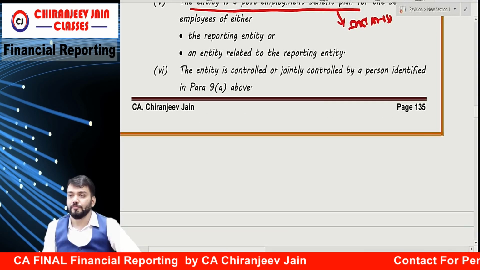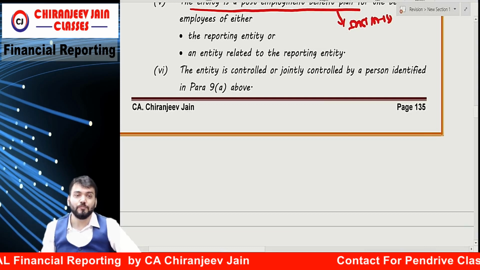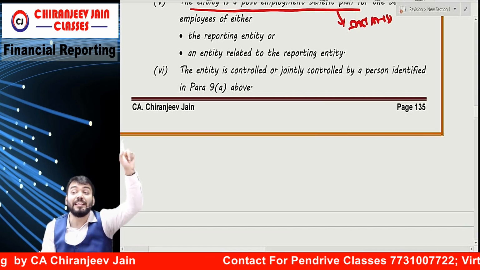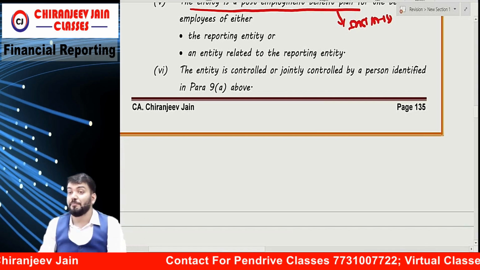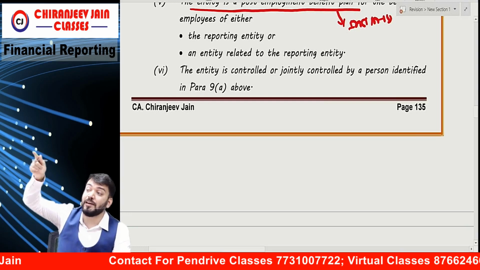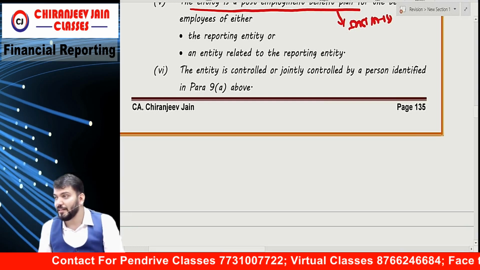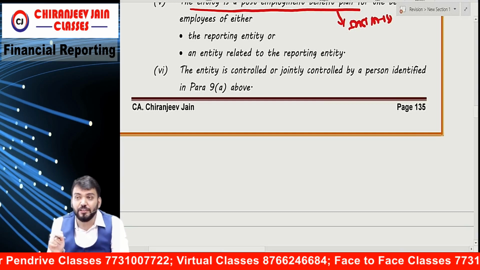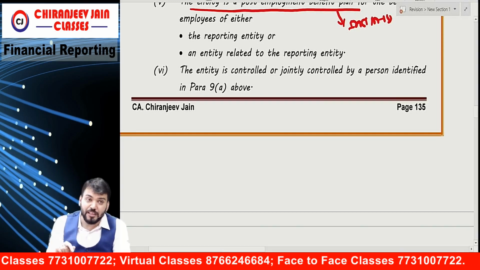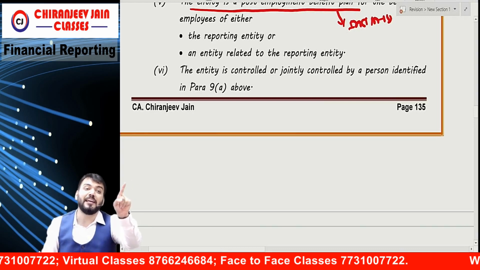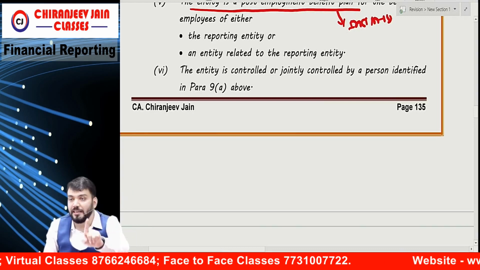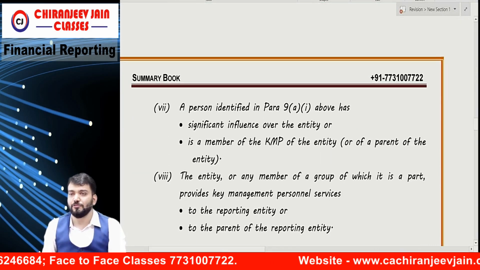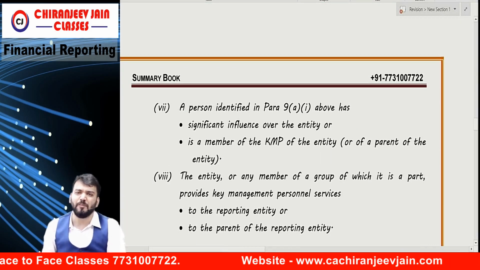Entities controlled or jointly controlled by a person identified in para 9a above. Para 9a, 9a1, 9a2, 9a3. Correct? So entities controlled or jointly controlled by a person identified in para 9a1, 9a2, 9a3. Understood? Then I will read point number 7 also, so that I can give a common example for these two.